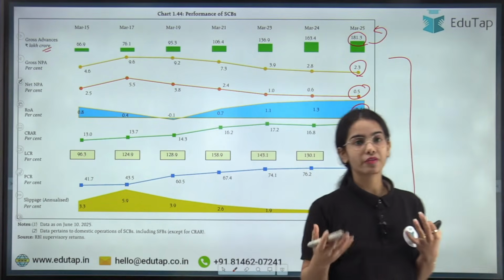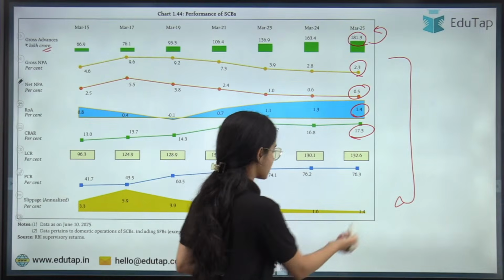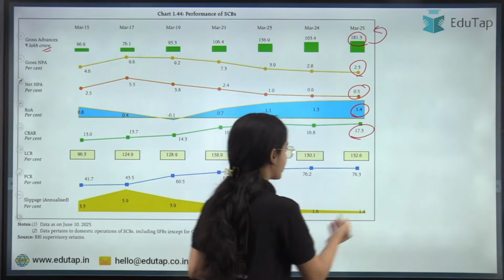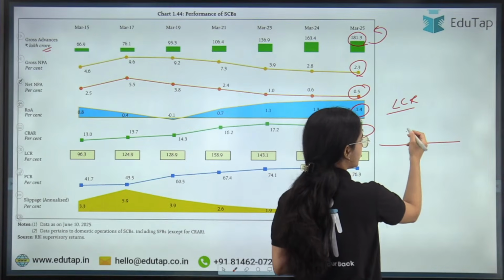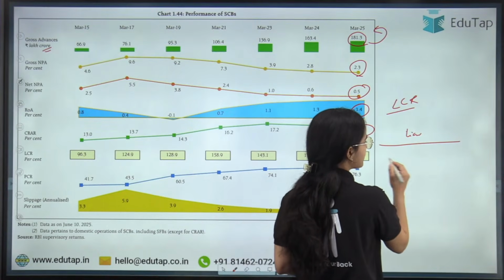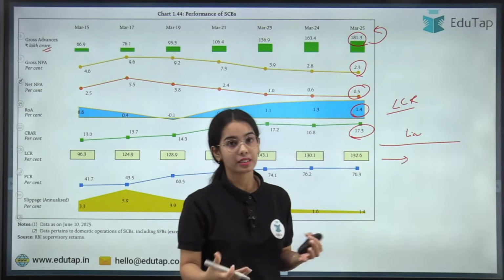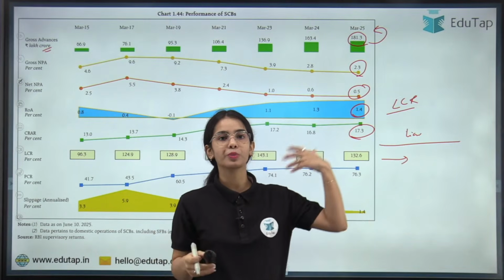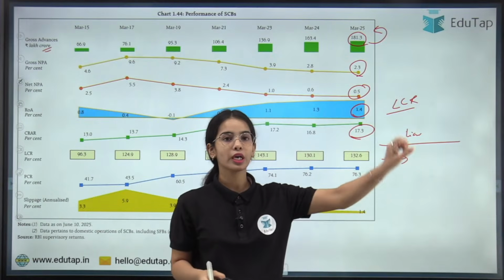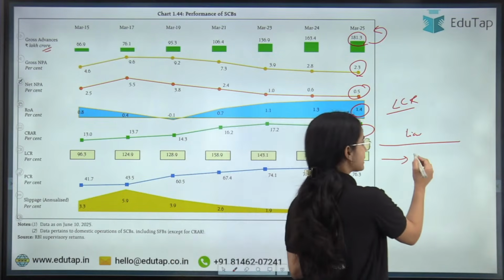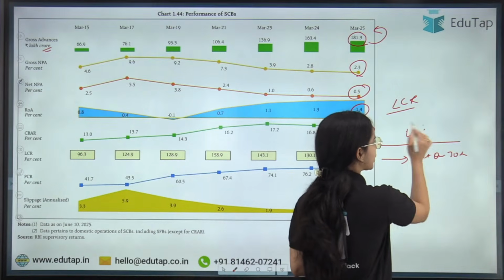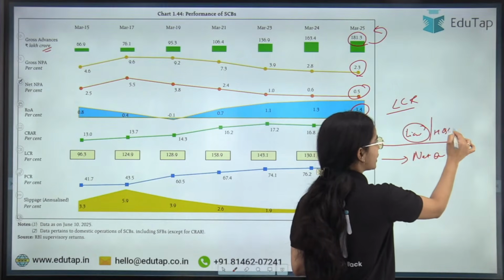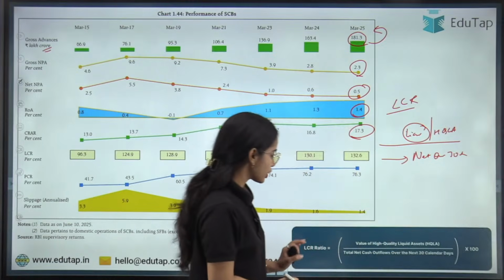So liquidity coverage ratio, we have discussed this previously also. This shows how much liquidity the banks have against the net outflows in the coming 30 days. In the coming 30 days, there are going to be outflows. The depositors are going to take away their money. So against the net outflows in the next 30 days, how much of the high quality liquid assets the bank has. So this is liquidity coverage ratio.